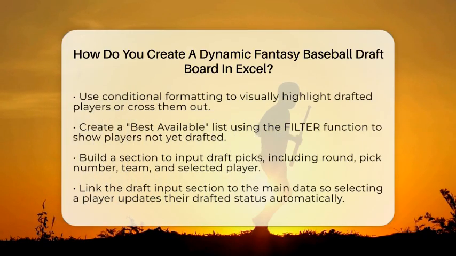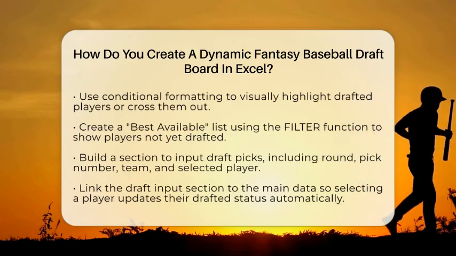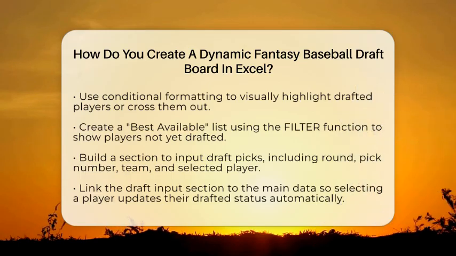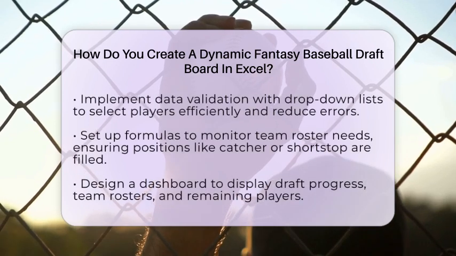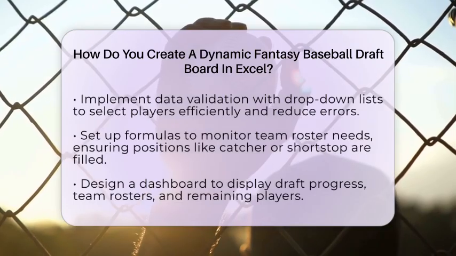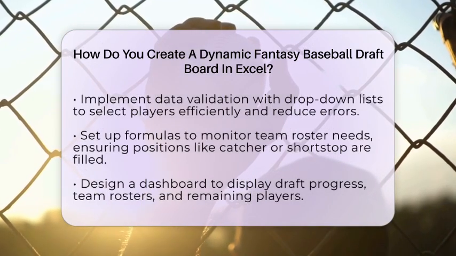To track each pick, build a section where you input details like the round, pick number, team, and player chosen. Link this section to your main data so when you enter a player's name, their status automatically updates to drafted. Use data validation with drop-down lists for selecting players, which reduces errors and speeds up your process.